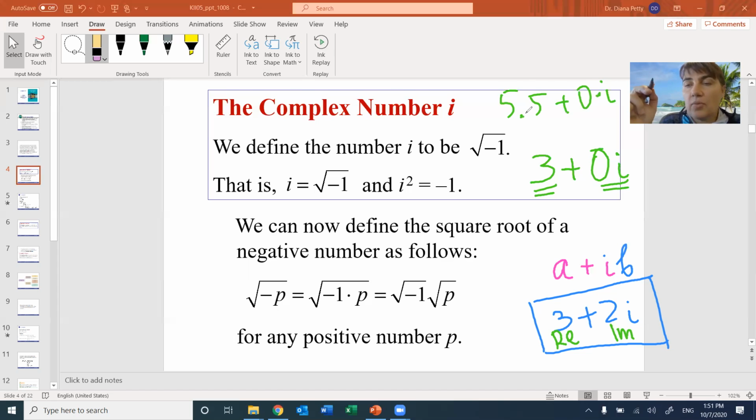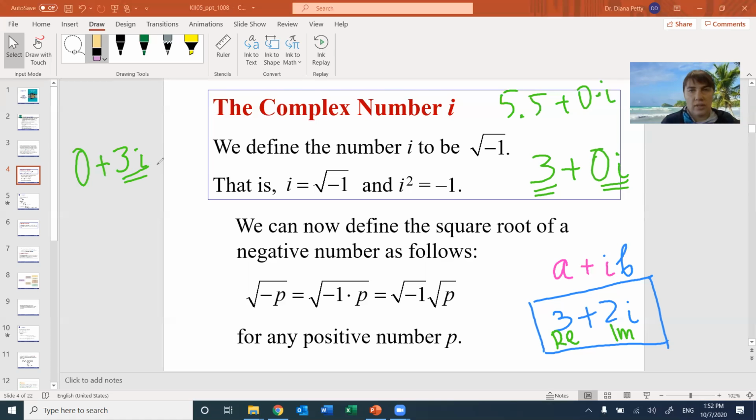In the same way, if I want to work with just the imaginary part of the number, I can write 0 plus something times I. Technically, anything times I is imaginary, and the other part is the real part. But the whole thing is a complex number.